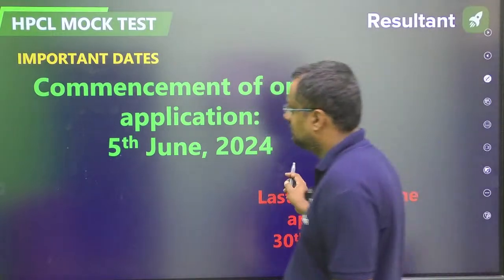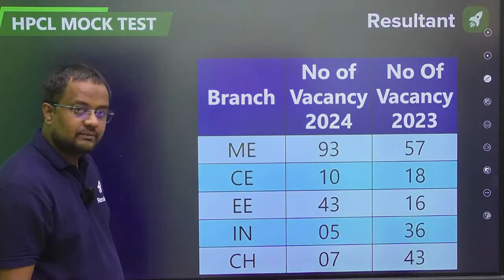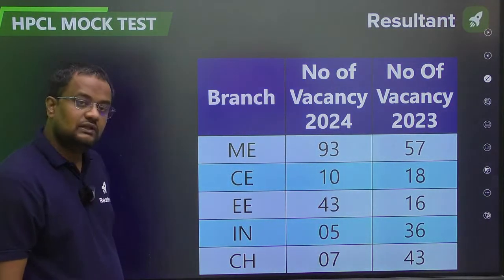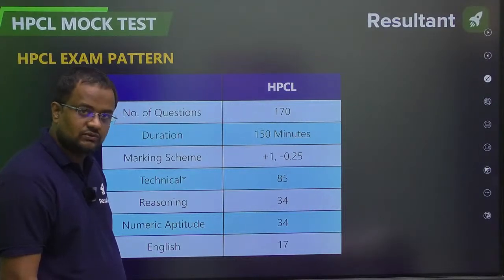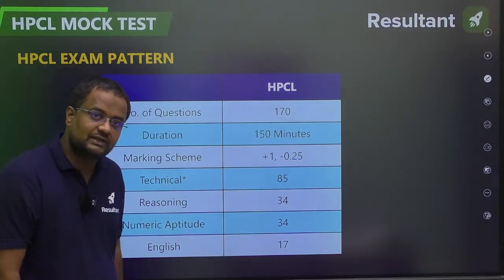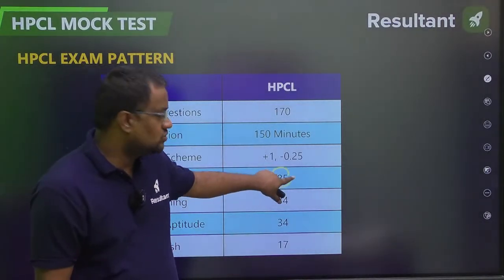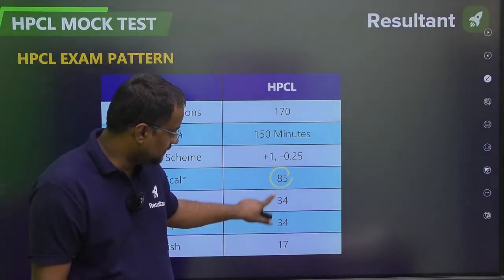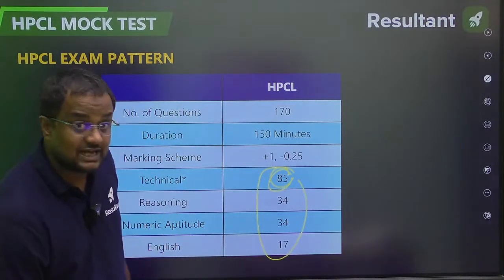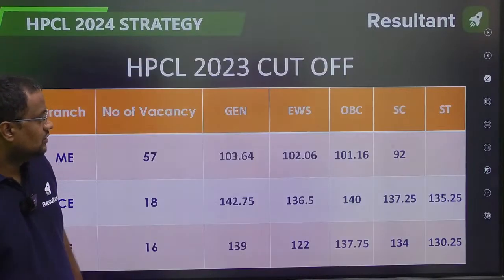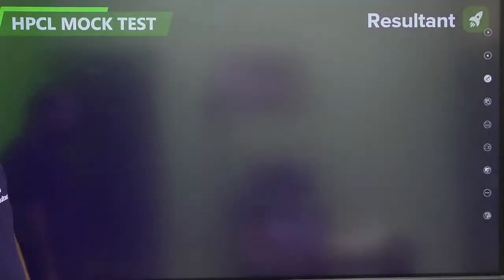Okay, so guys, on 5th June HPCL announced the dates. The last date is 30th June. This is the number of vacancies in 2024 for civil. Yes, it is 10 vacancies. The number of questions will be 170, to be done in 150 minutes, plus 1, minus 0.25. Out of 170, 85 questions will be technical and 85 non-technical. As per last year, in the 85 technical you have to score at least 50%. There is no minimum cutoff in non-technical, but here you have to score 50%, and overall 60% for general and 54% for others. As per last year; this year they have not given it yet. Okay, this is the cutoff out of 170 marks last year for civil and mechanical. You can see this cutoff.